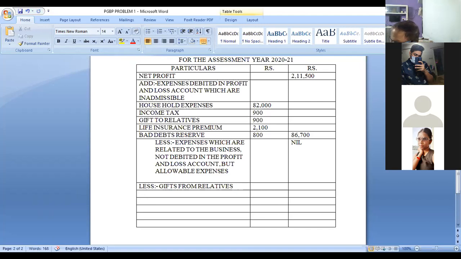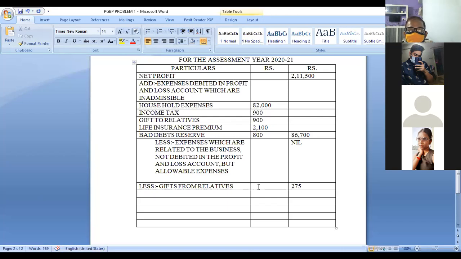So we will deduct it. 275. We don't have any other items, so the problem ends here. 275.